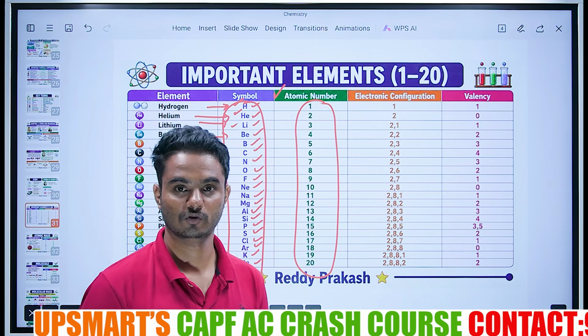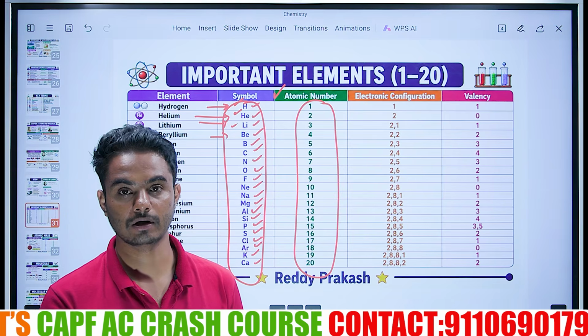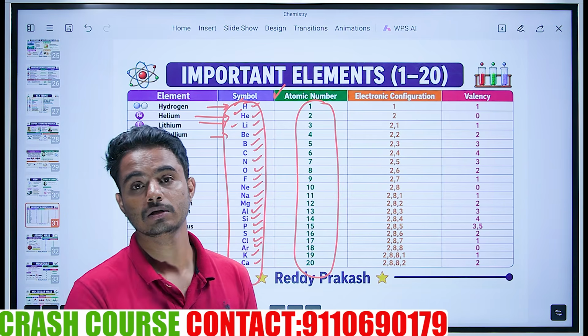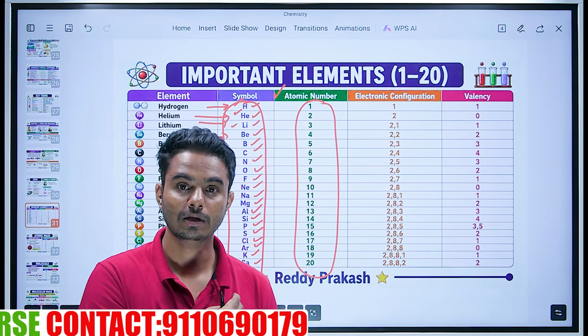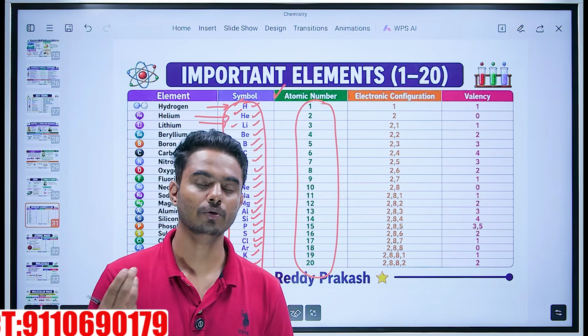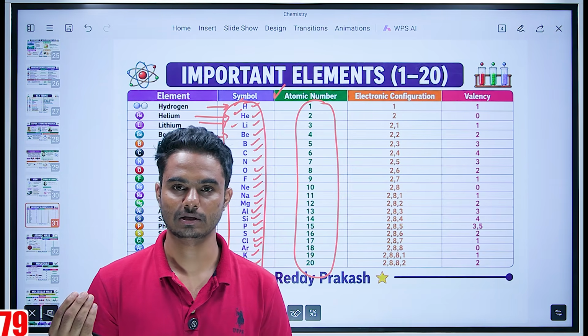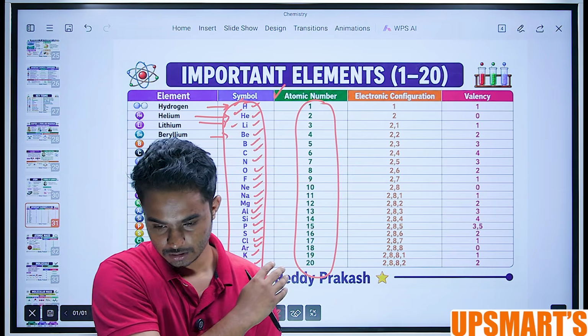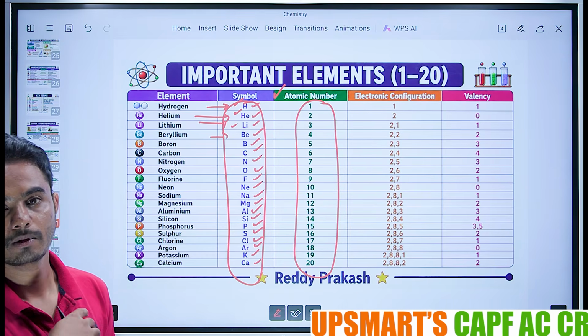So my friend, what is difficult now? The difficult part is, you know the atomic number. You should also know the mass number, which I'll give you. Right now I don't want to make things complex. This is enough. Screenshot this slide, mug it up.